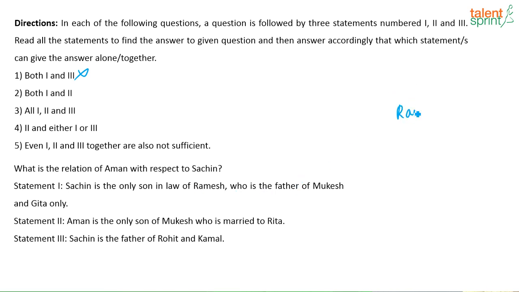So there is a person Ramesh. He has a daughter whose husband is Sachin. And Ramesh is the father of Mukesh and Geeta. So this Ramesh has 2 children, Mukesh and Geeta. Now, again, see, the gender of Mukesh and Geeta is not given. By looking at the names, obviously we know this has to be Geeta and this has to be Mukesh, but let's not do that. Let us just leave it like that. I just know that Ramesh has 2 children, Mukesh and Geeta.